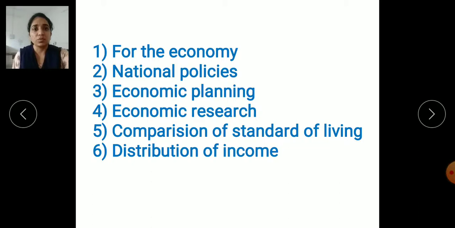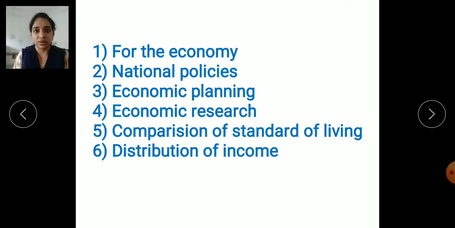Next is national policies. So different policies are made in our country. National policies means different policies are made in the economy. The policies are made for the various sectors. Just consider, if the agricultural sector is there, industrial sector is there, manufacturing is there, fisheries are there, all other sectors are there. And when they study the national income, and when they come to know that